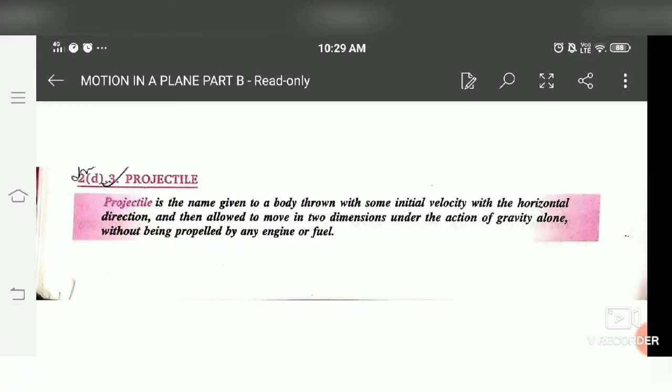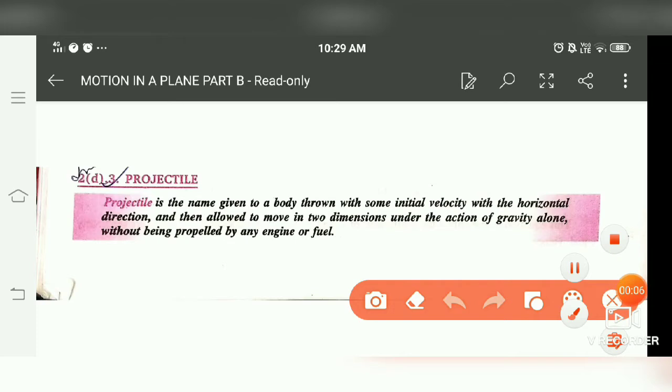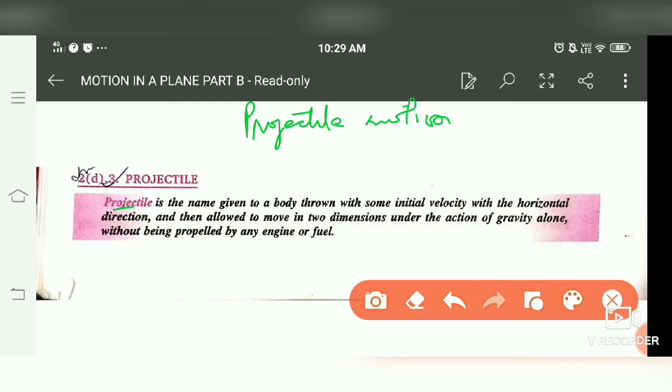In this part we will discuss projectile motion. Now first of all, what is a projectile? To discuss projectile motion, we first have to know what a projectile is.